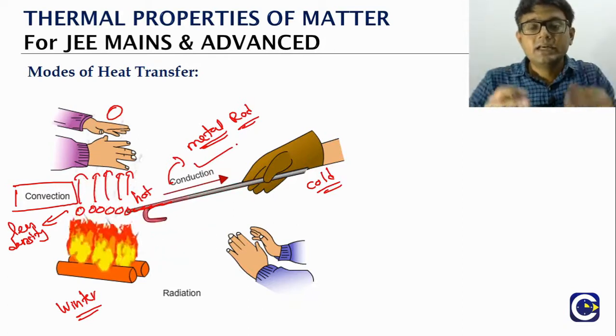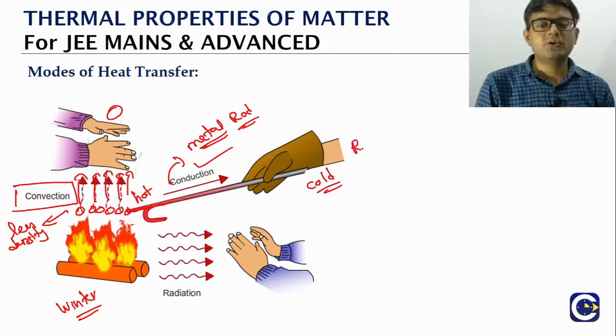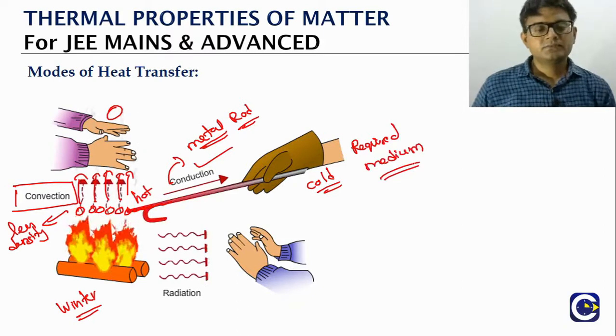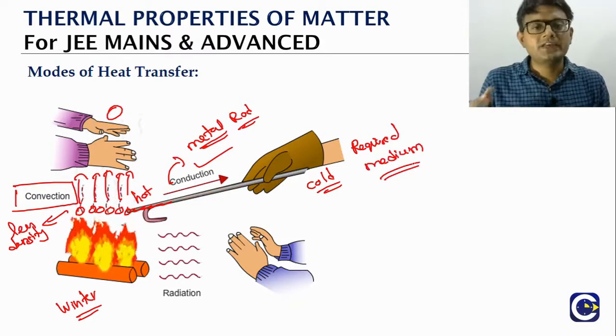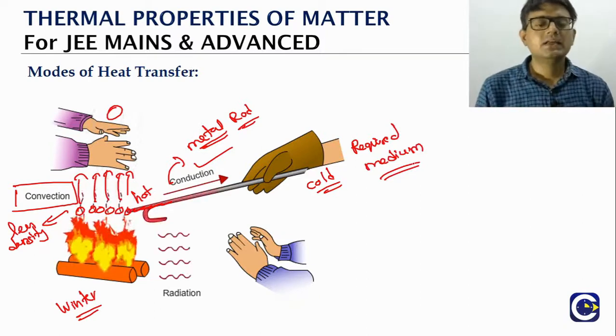So conduction requires a medium. This is an important point we need to keep in mind. In this case, what is the medium here? It is the metal rod. Generally metals are good conductors of heat as well as electric current.